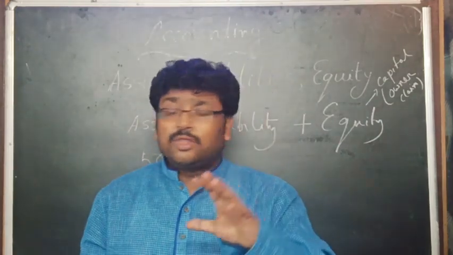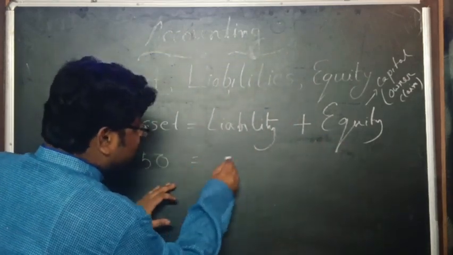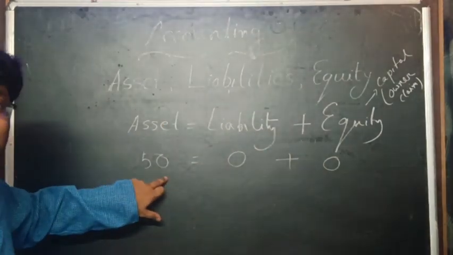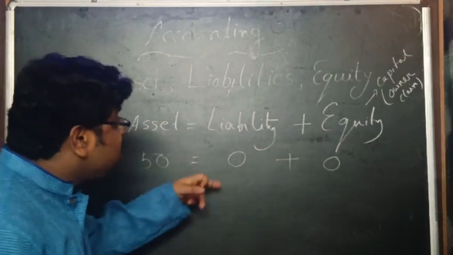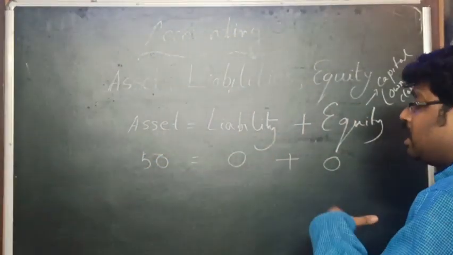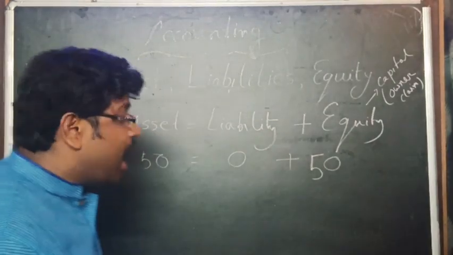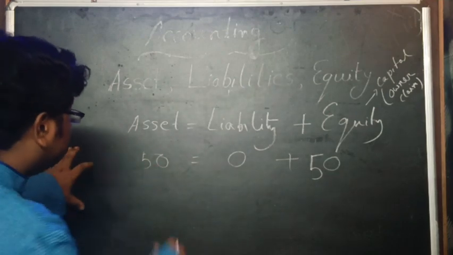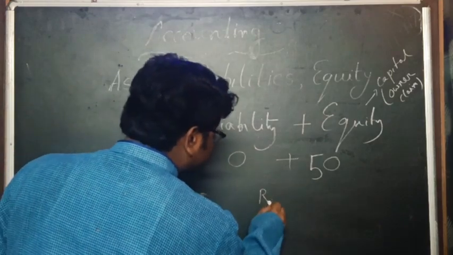Now the left hand side is not equal to the right hand side, because here is zero and here is zero. When I introduce 50 lakh, I have invested 50 lakhs in the business. So my claim is also 50 lakh here, because I am the owner of the business. So here we should write the 50, and this 50 should be equal to the asset. So now the left hand side is equal to the right hand side.